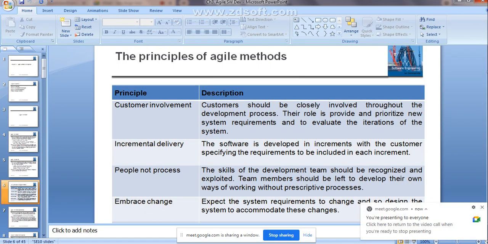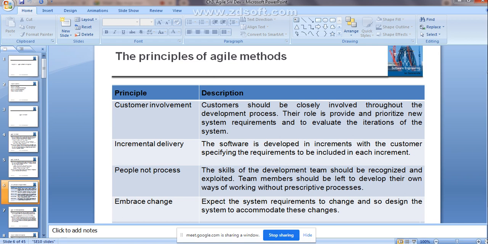Okay, then third one is people, not the process. That means the skills of the development team should be recognized and exploited. Team members should be left to develop their own ways of working without prescriptive processes. That means who are developing the software, right? The skills of each individual present within the development team should be recognized, and for them you need to give freedom.